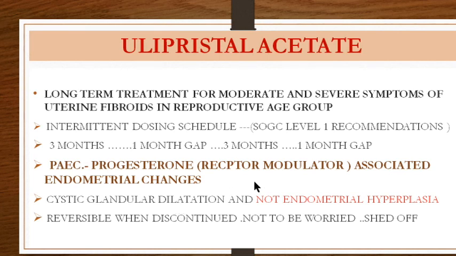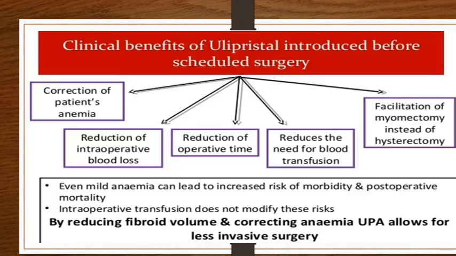This has to be emphasized because it is not endometrial hyperplasia. We will be discussing endometrial hyperplasia, which is a different entity, which is a precancerous condition. So these progesterone associated endometrial changes are only causing cystic glandular dilatation. That is, the glands of endometrium are becoming cystic. This change is reversible when the drug is discontinued. And you have to assure the patient that she has not to be worried, this endometrium would shed off in her menses. So this is the PAEC or progesterone associated endometrial changes.